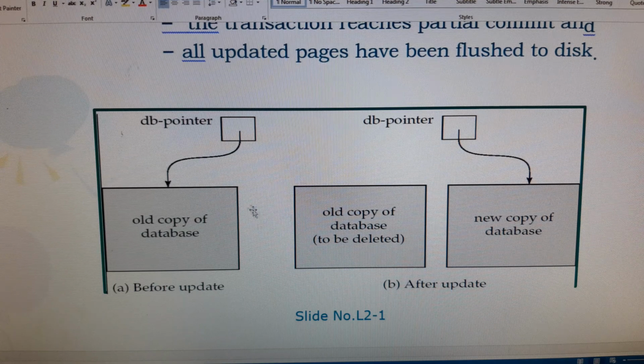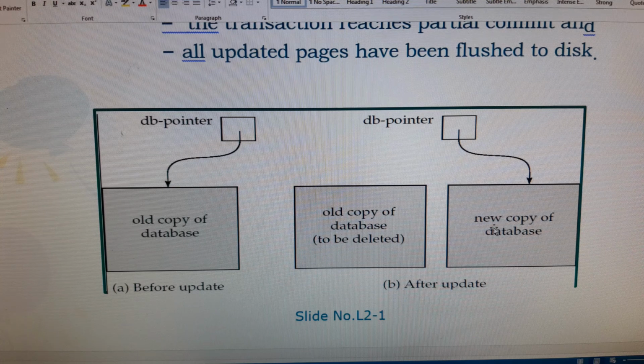So here we should observe two things. One, the technique which we are going to call before update, and one more technique which we are going to call after update. If any kind of transaction failure occurs before update, we can restore the value with the old value, meaning the initial value. The database pointer can be pointed to the initial value, meaning whenever the transaction fails, it should be pointed to the old copy. So it should be pointed to the old value.